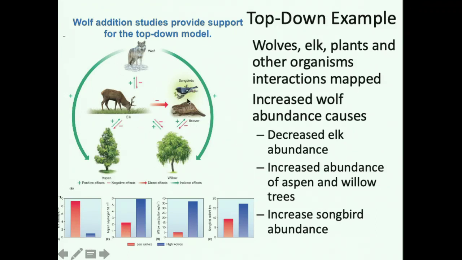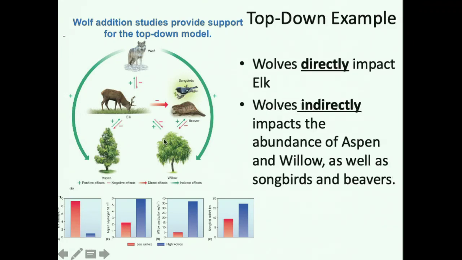So wolves impacted those. Now, when we're looking at trophic cascades like this, we see two different types of interactions. Now, wolf directly eats an elk. Elk eats aspen and elk eats willow. So these are what are called direct impacts. Wolves eat elk, elk eat willow. Wolves and elk are directly involved in an interaction. Elk and willow are directly involved in an interaction.